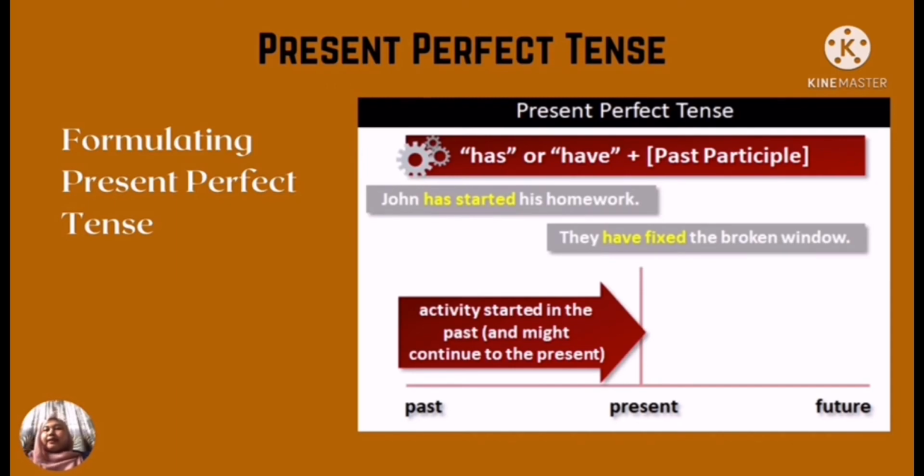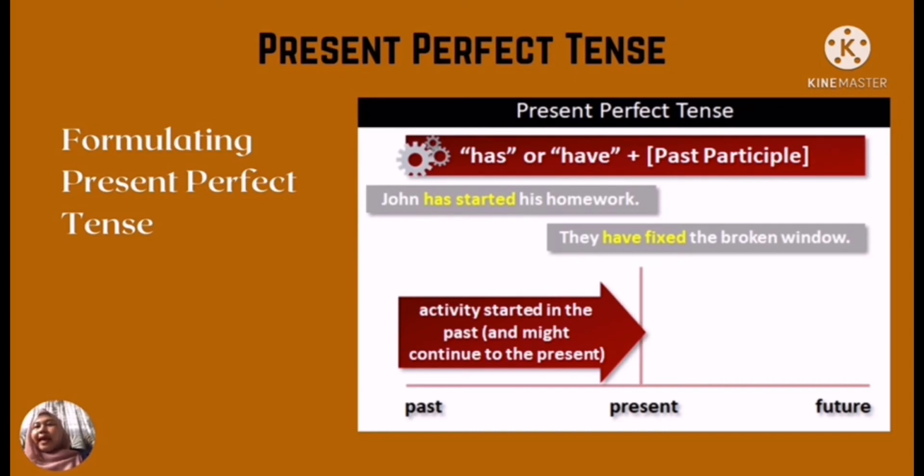Formula of present perfect tense. To write a sentence in present perfect tense, we need to put has or have plus past participle. Activities started in the past might continue to the present. For example, Johan has started his homework.